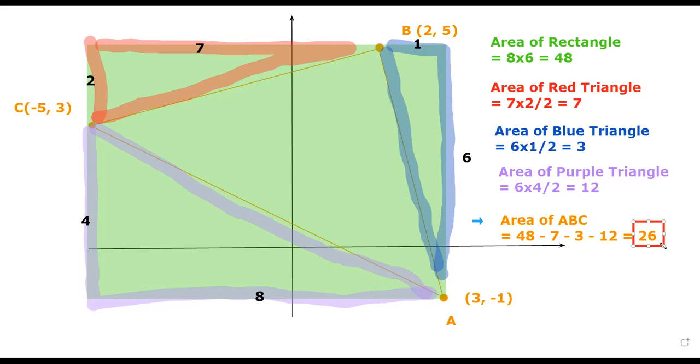Now, this method is particularly useful if the shape that you want to find is not a triangle, but in fact a quadrilateral or even a pentagon. In those cases, we still have a formula for it, but it is very, very easy for you to misuse the formula and get the wrong answer. Hence, as always, I would recommend you draw the diagram and analyze it using basic geometrical properties. Okay, so let's go back to our questions.